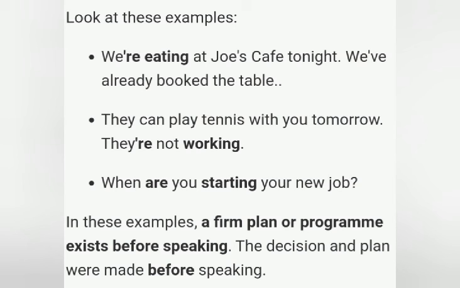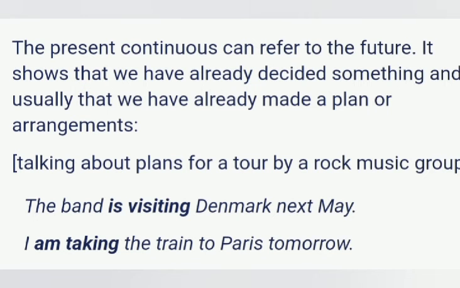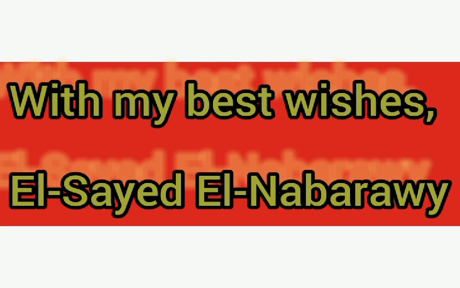The present continuous can refer to the future. It shows that we have already decided something, and usually that we have already made a plan or arrangements. The band is visiting Denmark next May. I am taking the train to Paris tomorrow. Okay, you have arranged to do that again, and never forget the future keyword. Okay. I hope that you understand.